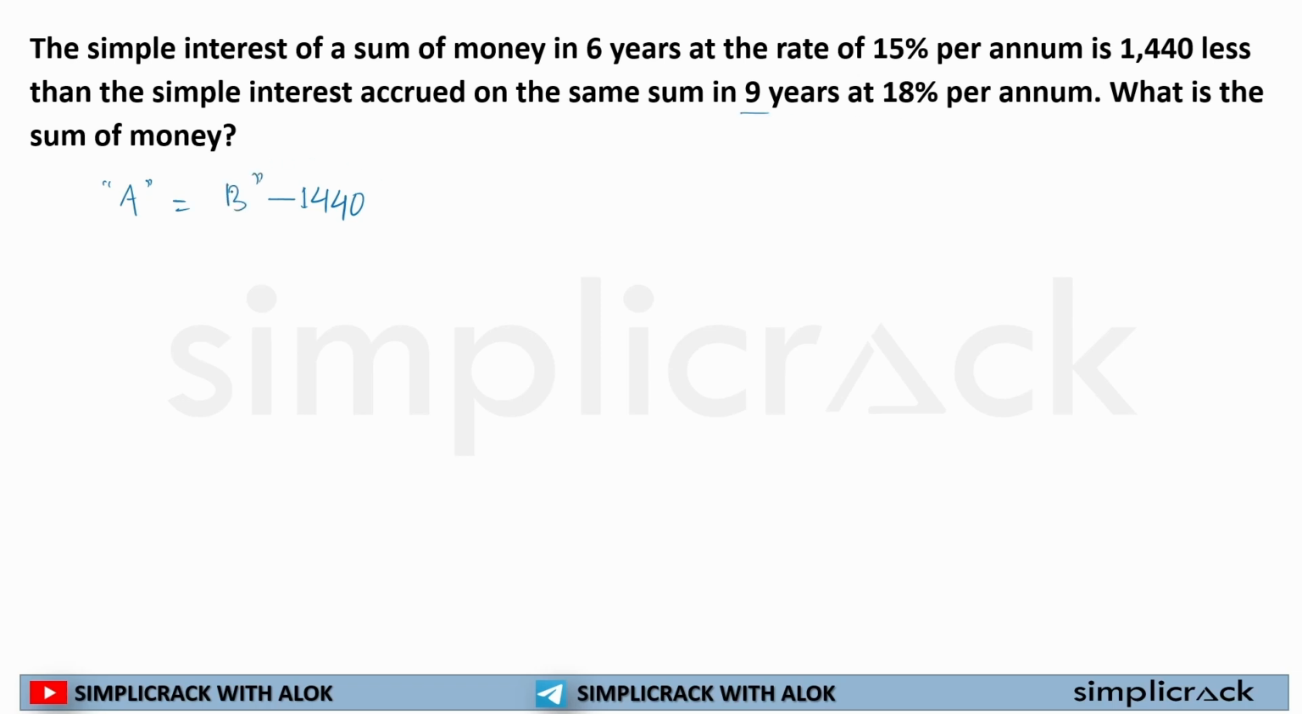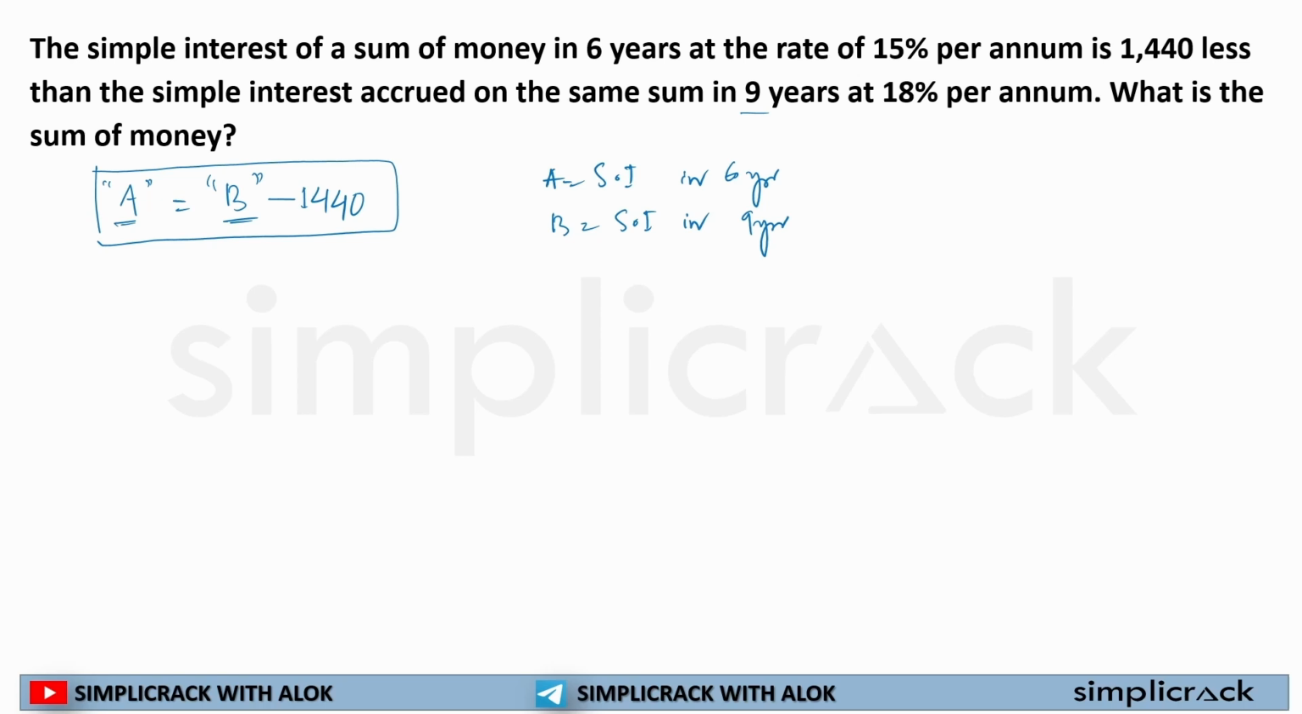So that is B. For example, B is my simple interest, which has been earned at 18% per annum for 9 years. A is my simple interest, which is earned at 15% per annum in 6 years. I hope this is clear. A is simple interest in 6 years, B is simple interest in 9 years. And what is given? That the simple interest earned in 6 years is 1,440 less than simple interest in 9 years. This is clear? Okay, we are all sorted.